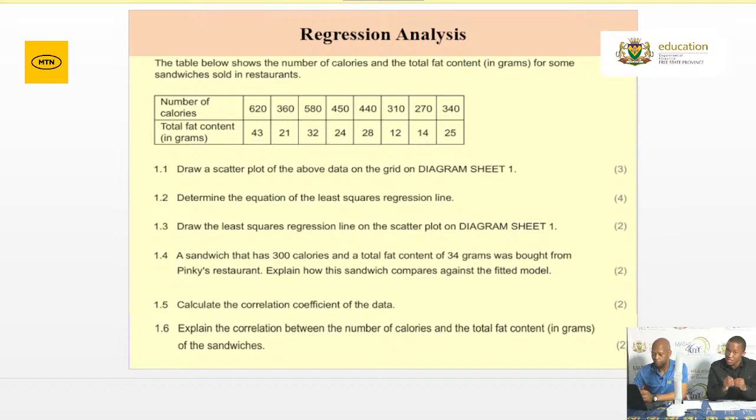Remember, when sketching the graph of the least squares regression line, make sure that you know the y-intercept of that particular graph, which is the value of a, and also determine the mean point. Your regression line will then pass through the y-intercept as well as the mean point on the scatter plot. And again, you must be able to determine the correlation coefficient as well as comment on the strength of the association.